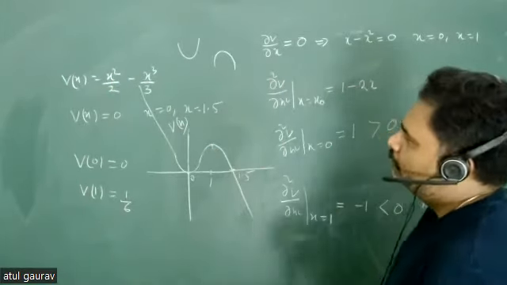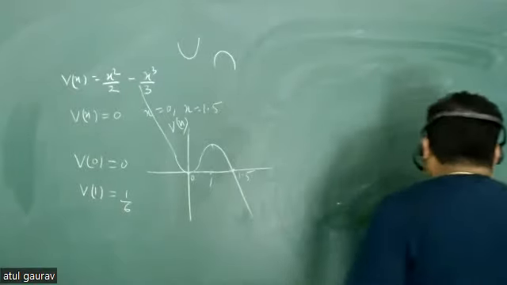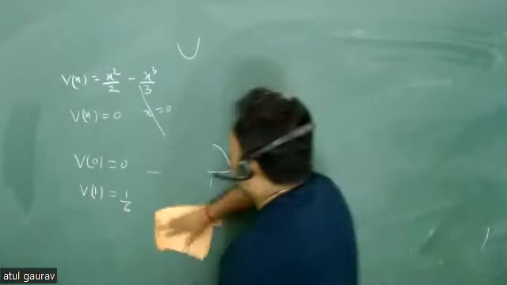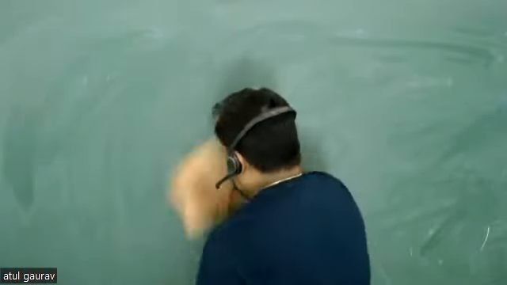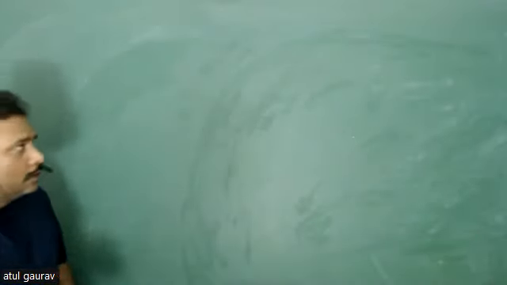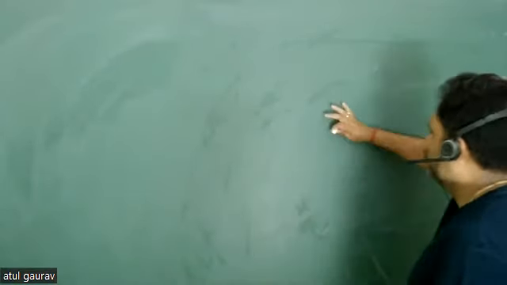Now let us go for the force curve, and we look at the force. What will happen to your force? So let us go for calculating the force.